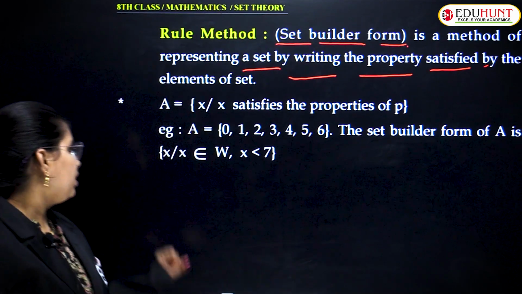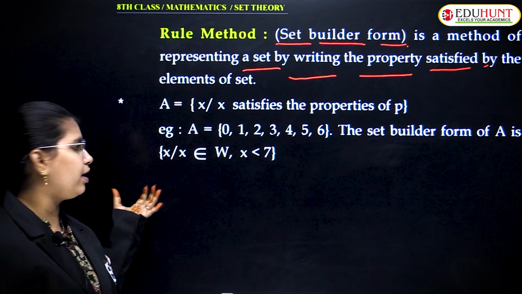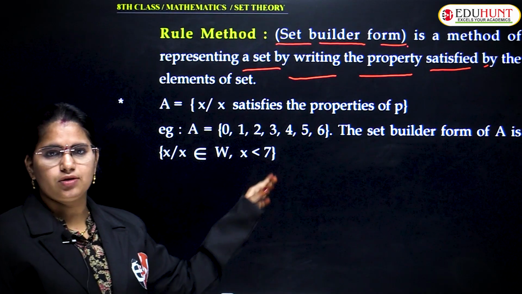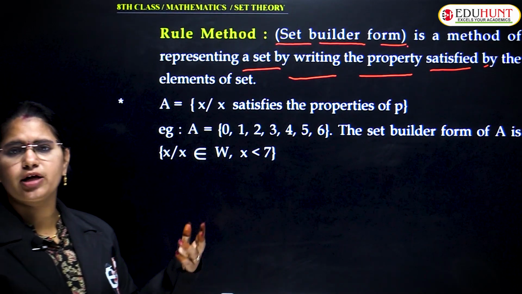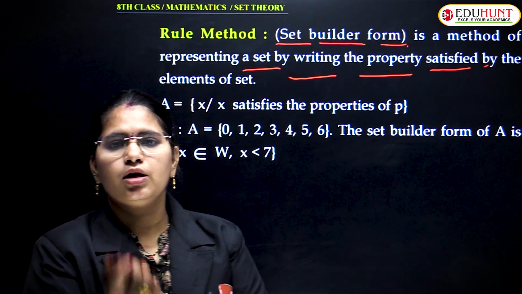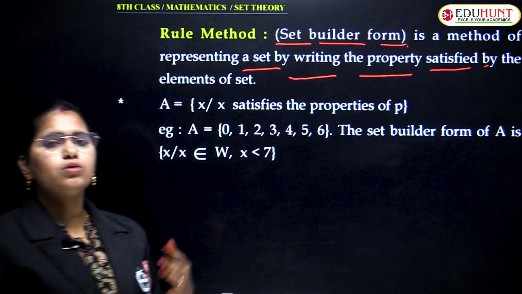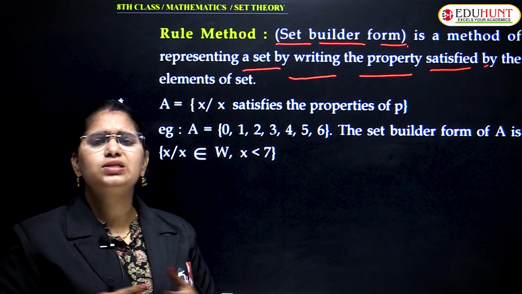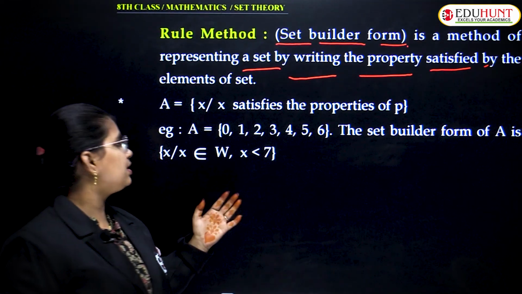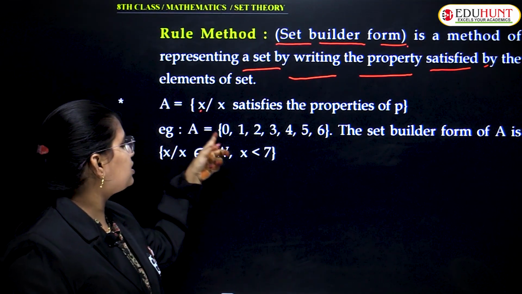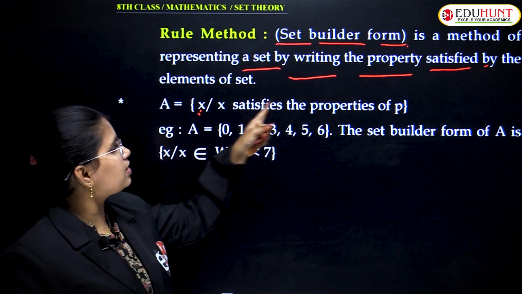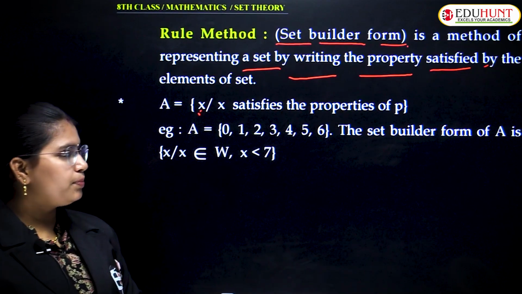Fine. So, here we have an example, set A. This is nothing but the set of whole numbers. By looking at this example, you can say within a fraction of seconds, correct? Am I right? Because it starts with 0. So if I want to write a set builder form, I need to prepare one statement which satisfies these given elements, correct? So I can say X, right? So X is an element which satisfies all the properties of P.